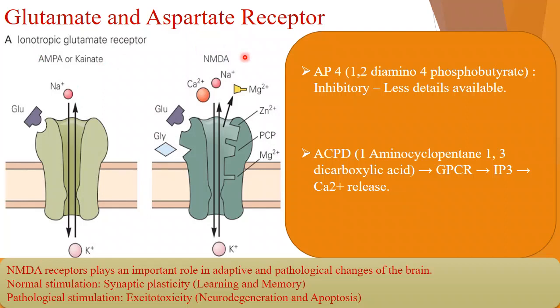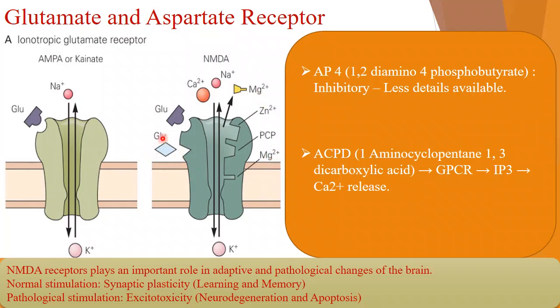In case of the NMDA receptors, here you can see it is a pentameric receptor, and here we have so many binding sites. Glutamate binding site. Here we have a glycine binding site also. Magnesium binding site, zinc binding site, PCP binding site. Just now I told you that glycine can act as an excitatory neurotransmitter also.